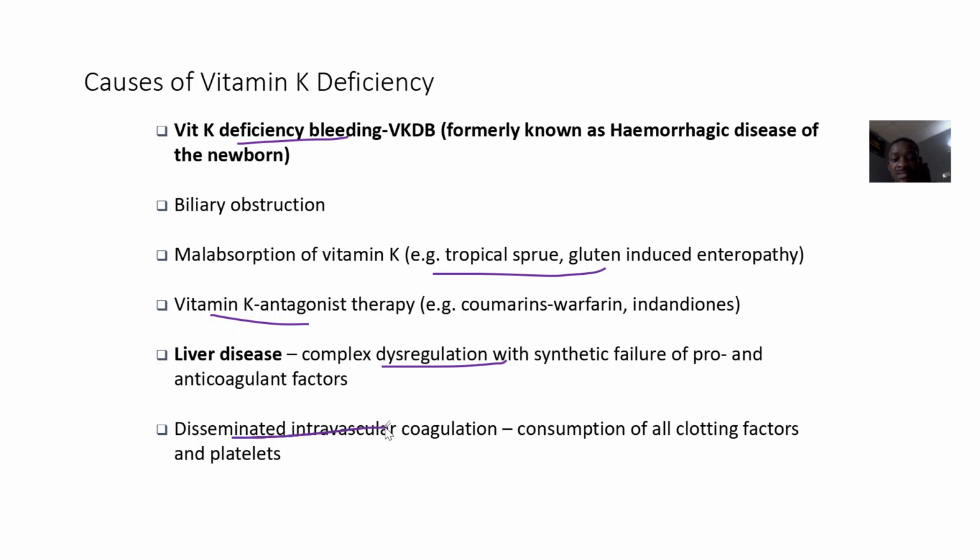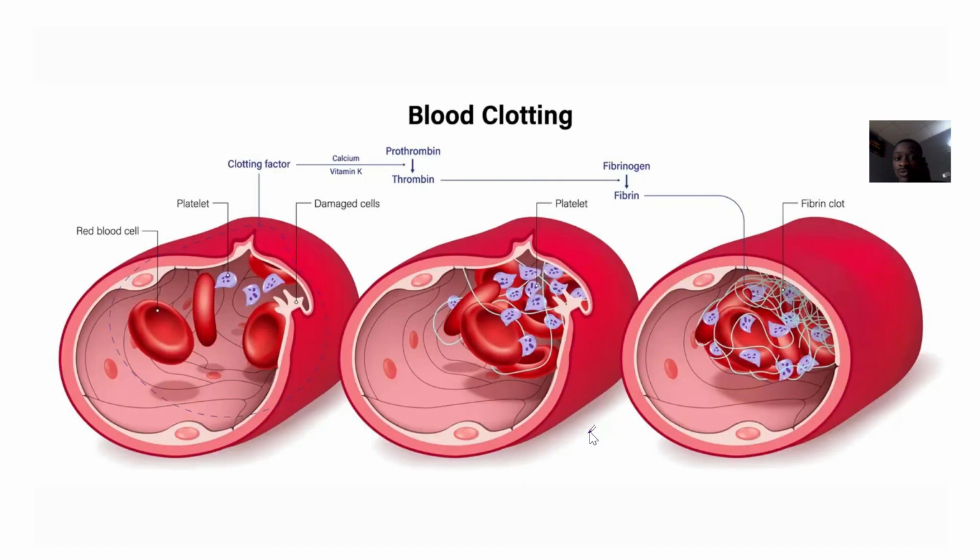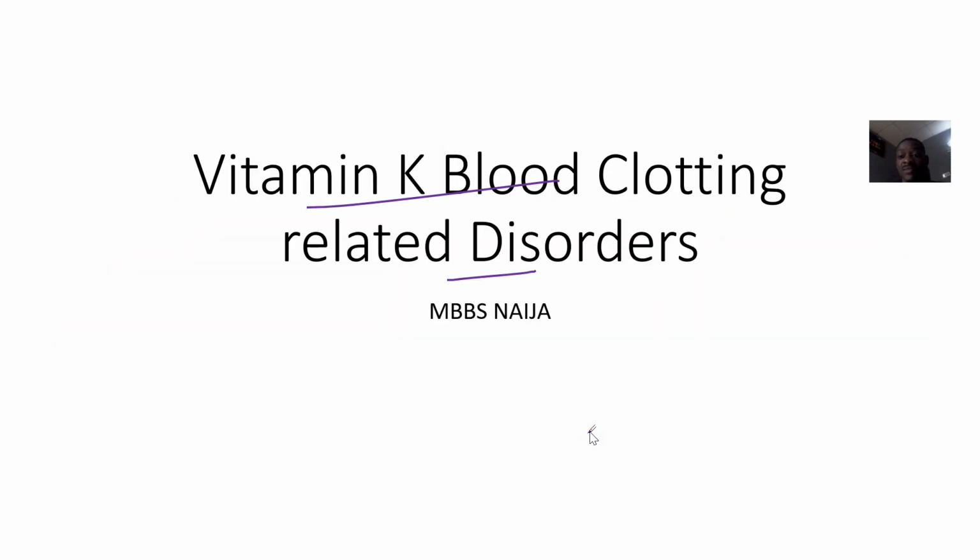There's sometimes disseminated intravascular coagulation, where blood clotting is too much, to the extent that you are consuming all the clotting factors, consuming all the platelets. So if vitamin K is needed for clotting factors, you are even consuming the vitamin K. So this is just the linkage between vitamin K and blood clotting factors disorders. This is a linkage.